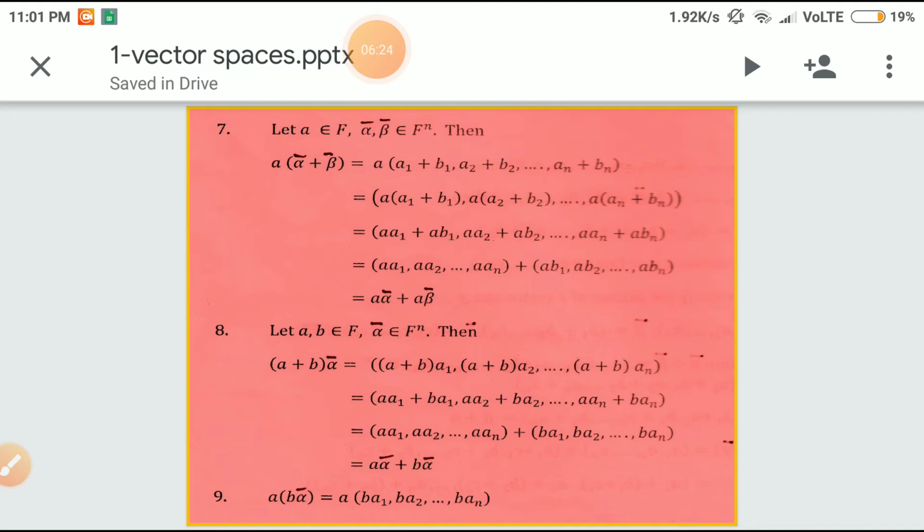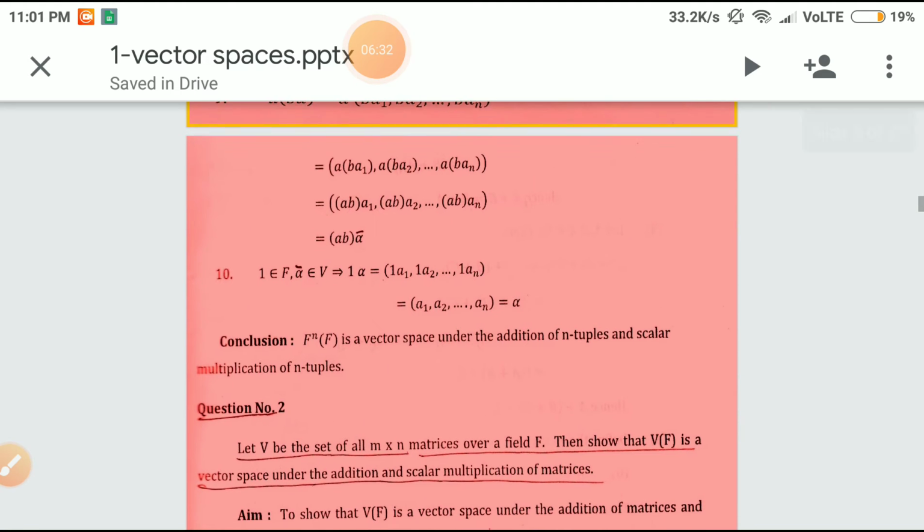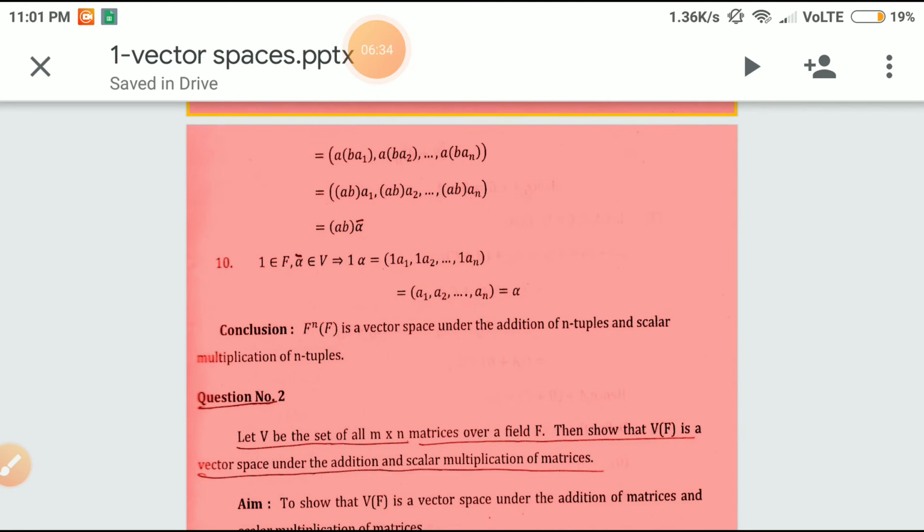And similarly now, a times (b alpha bar) equal to a times (b·a1, b·a2, and so on, b·an). That can also be written as a times b·a1, a times b·a2, and so on, a times b·an. That is equal to ab times a1, ab times a2, and so on, ab times an. So that is equal to ab times alpha bar.